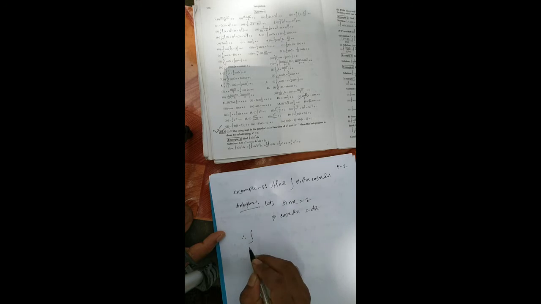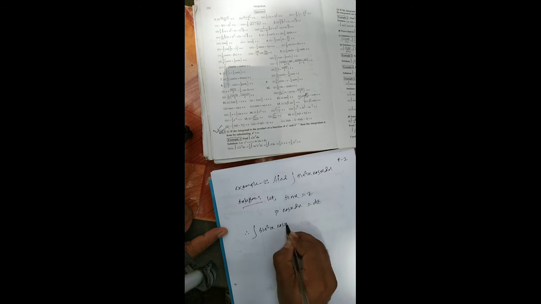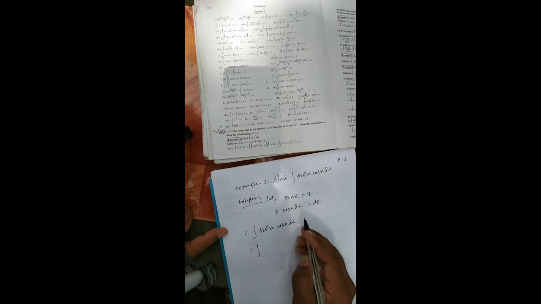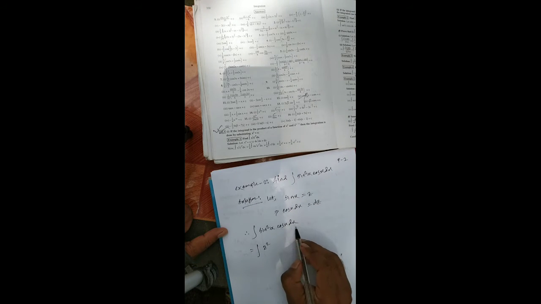Therefore the integration of sin square x into cos x dx is equal to the integration of, now sin x equals z, therefore sin square x is equal z square, and cos x dx is equal dz.